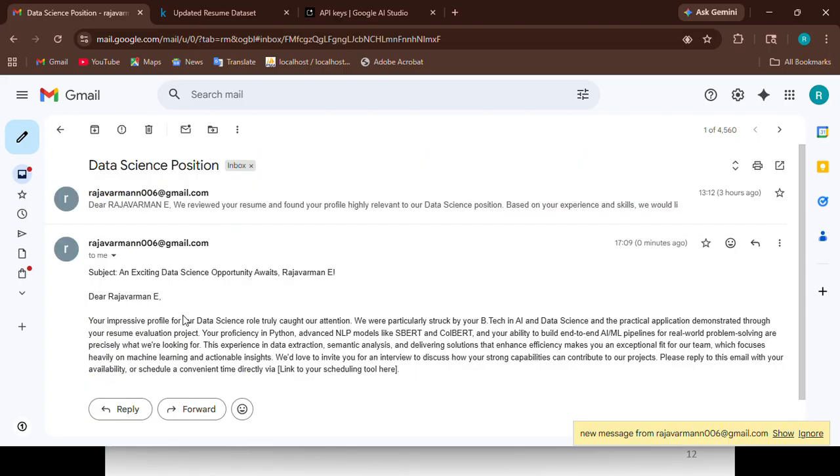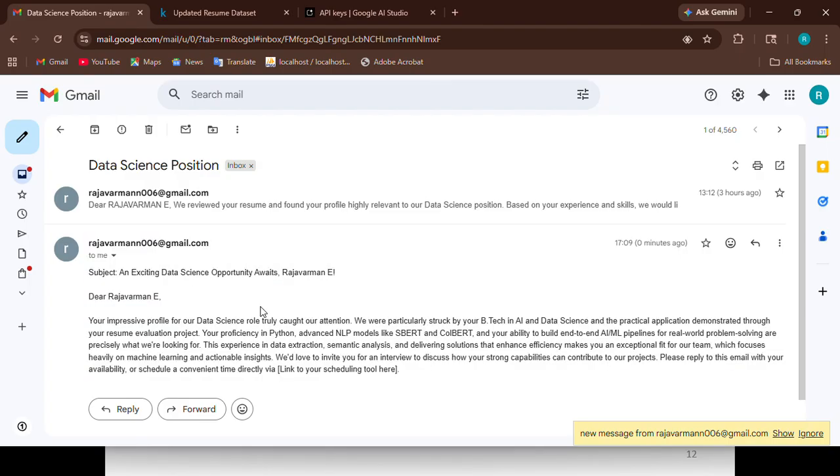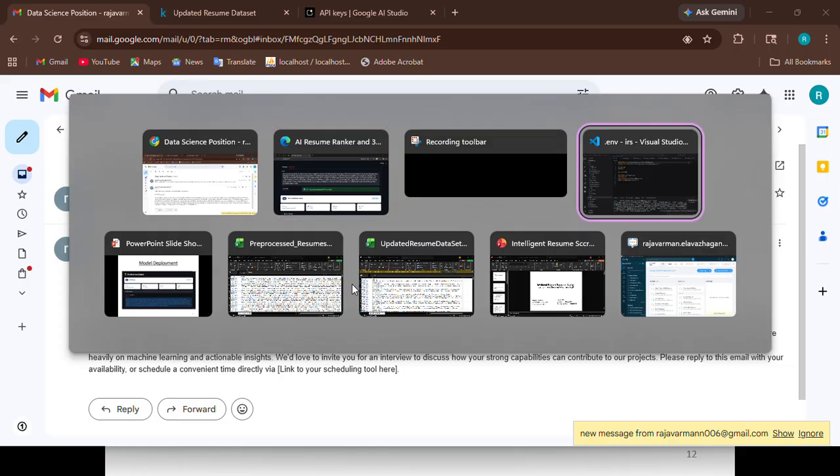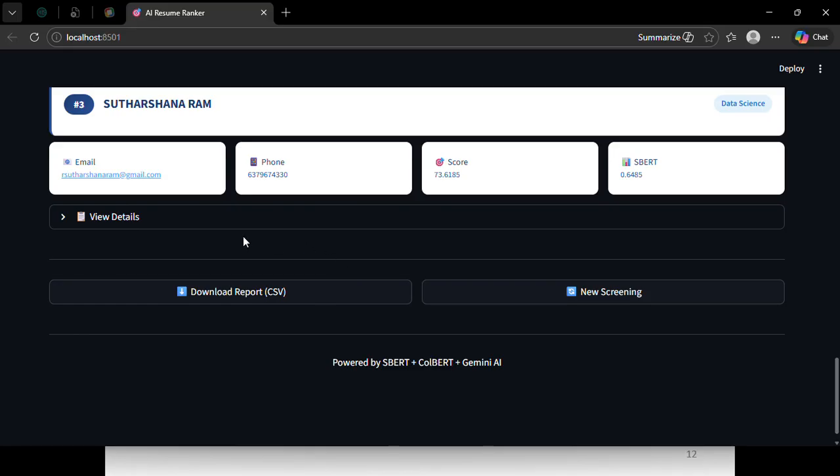Here we can see exactly the email, and the HR or the recruiter can easily download the overall report. And if they want a new screening, they can click New Screening to reset the whole page.